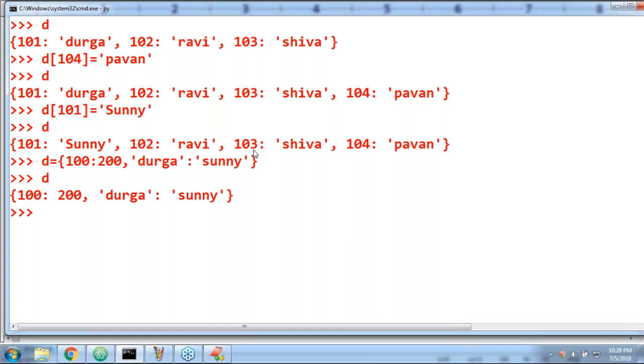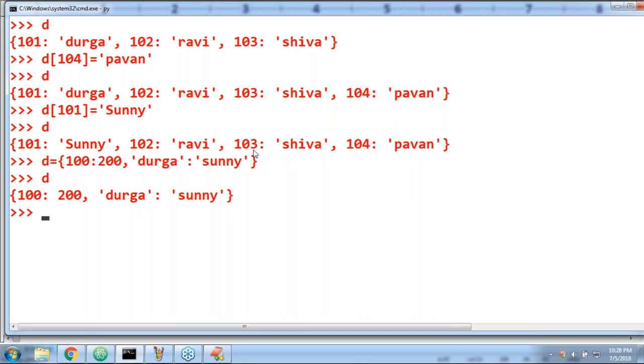How many values can be handled by one key? One key can hold only one value. Next, heterogeneous also. Yes, removing a particular key, removing an entry, all those things are possible.